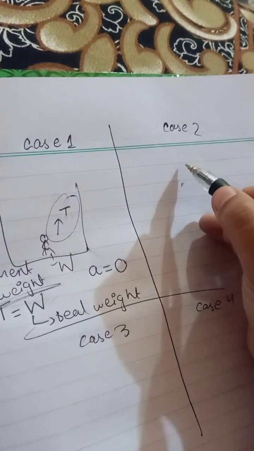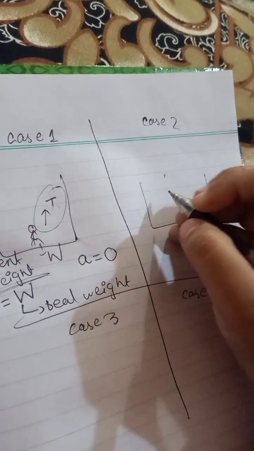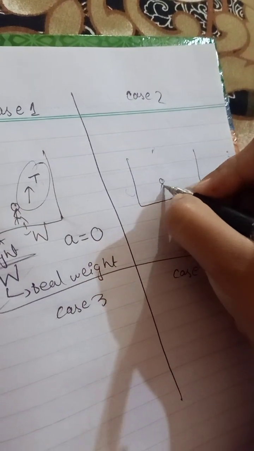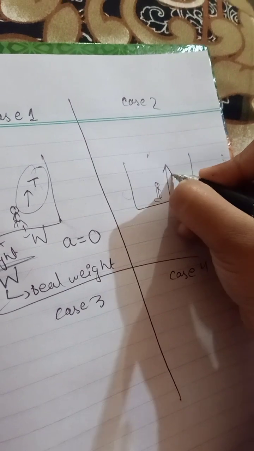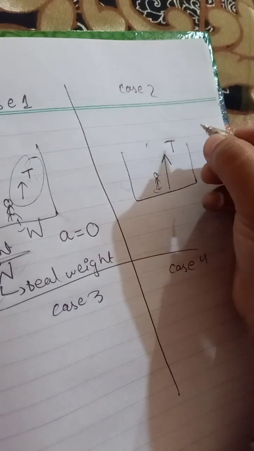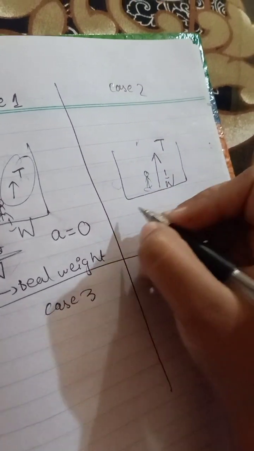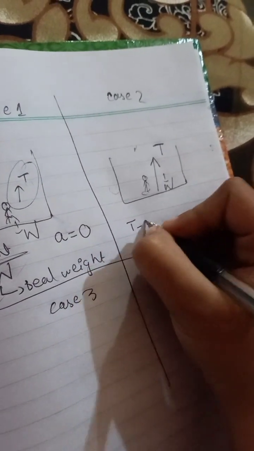And if we talk about case 2, for example, the lift is moving upward. When the body is in the lift moving upward, the tension is more and the weight is less. So we can say tension minus weight.